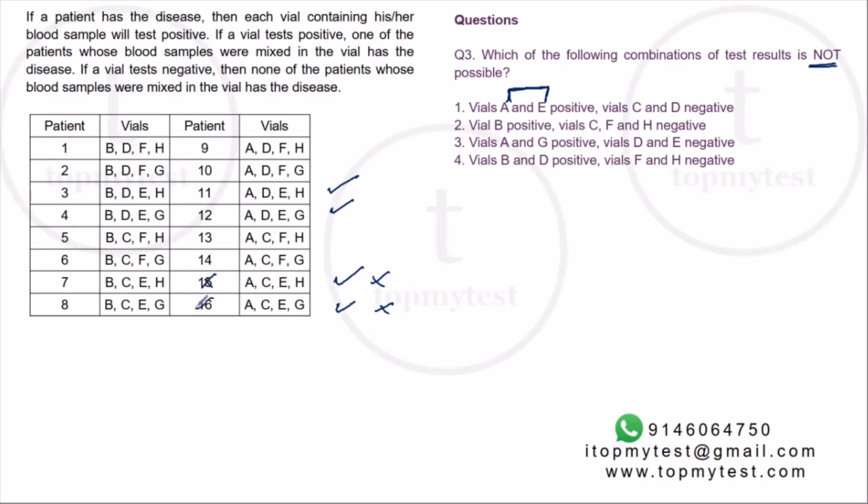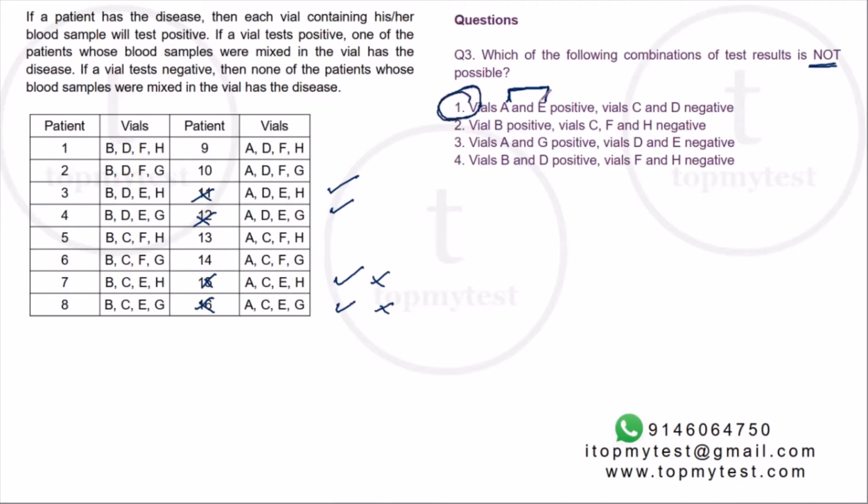Now, if I take C from here, this is going to be out, this is going to be out. So it cannot be 15 or 16. Right? And D is also taken out. So 11 and 12 are also out. So if first was true, none of the patients will have the disease. But it is given to us that exactly one patient has the disease. Right? So first is out.